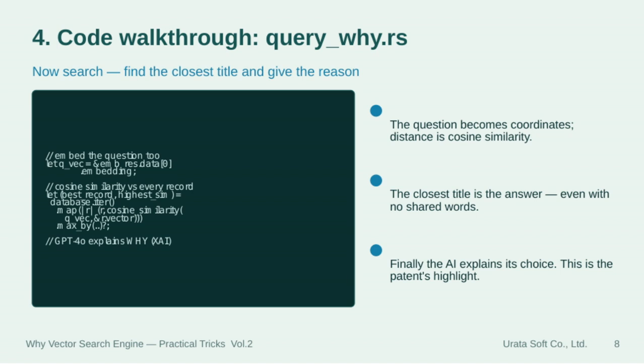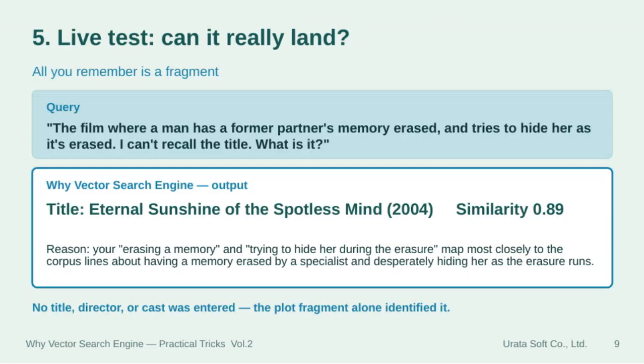with the question. What really stands out here is that after finding this closest title, GPT-4o steps in to explain why it made that choice. This explanation capability is the highlight of the patent, showcasing how the AI not only finds answers but also clarifies its reasoning. Here's the live test.